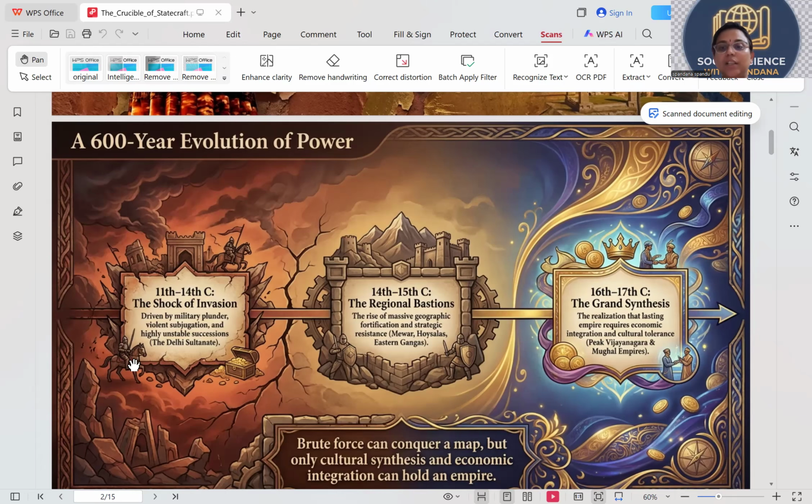Okay, next 16th and 17th century, the grand synthesis. The realization that a lasting empire requires economic integration and cultural tolerance. Okay, Vijayanagara dynasty has ruled from 14th century to 16th century with full grandeur and full power. Deccan was completely taken over by Vijayanagara dynasty and they ruled it with full grandeur, and it was one of the richest places in the world during that time. Hampi is considered one of the most beautiful cities, even compared to the other cities of that time, Greece and Rome. It was contemporary.